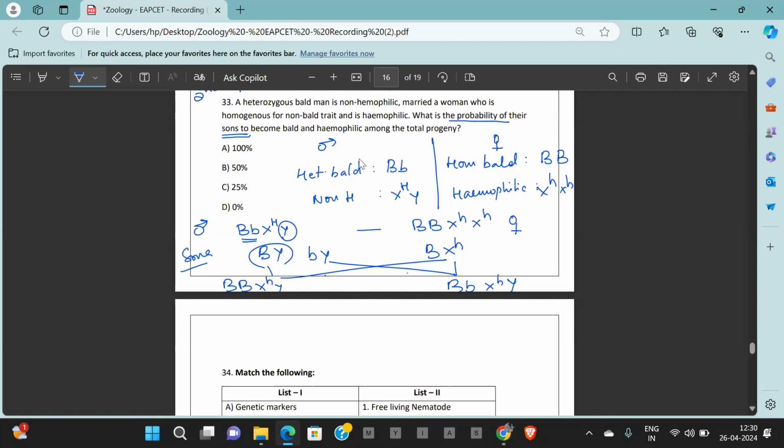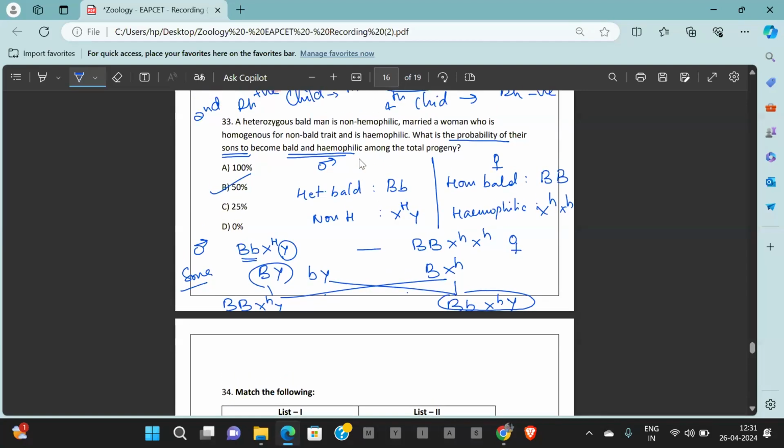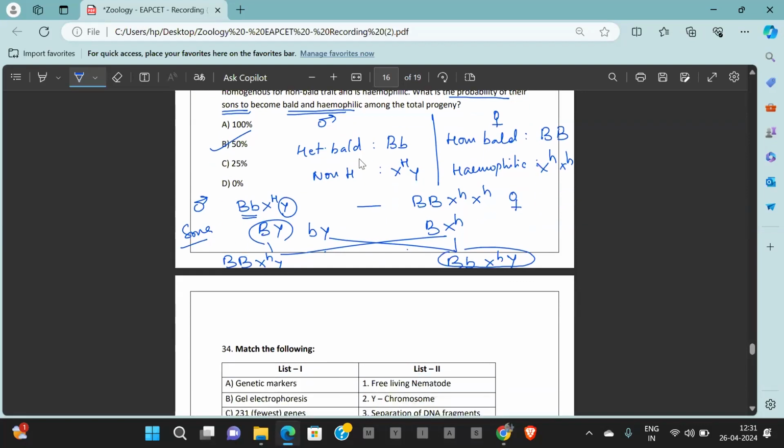So probability of their sons to become bald and hemophilic is 50%, is the answer. So 50% of sons will be both bald and hemophilic. Answer is option B. Question number 33, answer is option B.